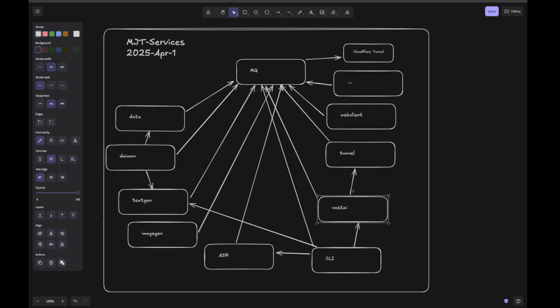So what Vast AI is, you can think of it as kind of like a GPU rental marketplace. Kind of cool. It's similar to AWS or all the different cloud infrastructures, right? That will rent you a machine that has a GPU attached to it and so forth.